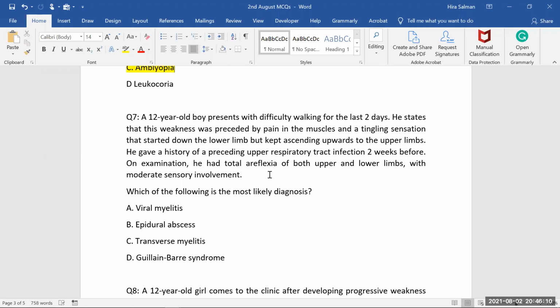It means that that's a clear case of GBS. It's not a viral myelitis. An epidural abscess is something related to the nervous system that always follows from up to down, never from down to up. Transverse myelitis also is a spinal involvement; there is no such spinal involvement here, or if there is, you would only see peripheral involvement, and nothing related to the upper limb. It's mostly related to the areas surrounding the viscera, the involuntary involvement. But GBS is the one purely showing motor involvement occurring from down to up, the ascending involvement. So that's a clear case of GBS.